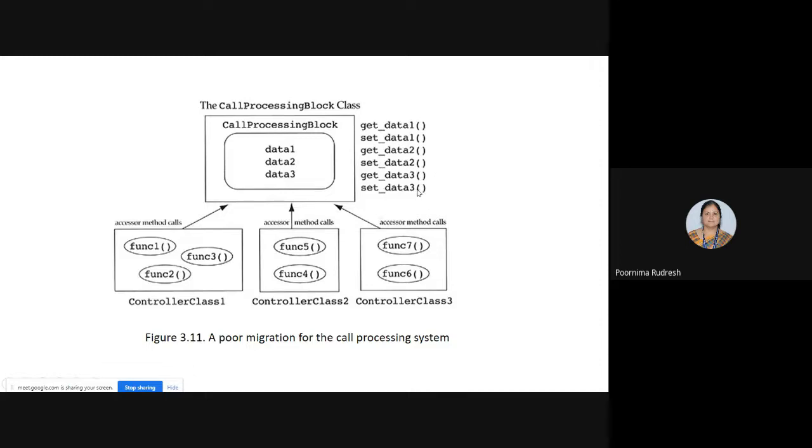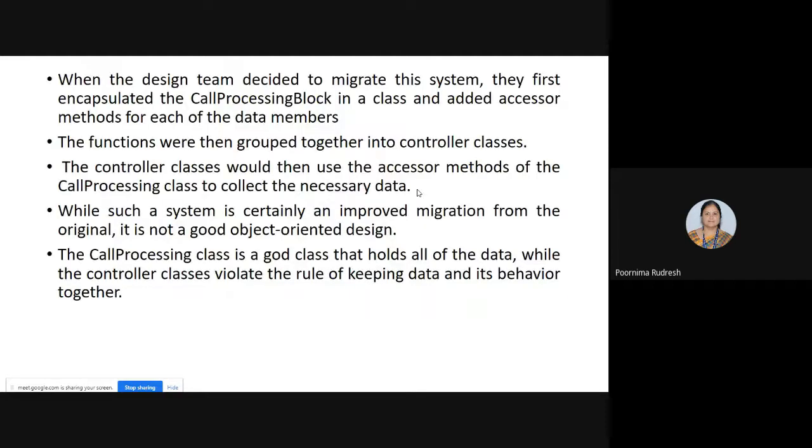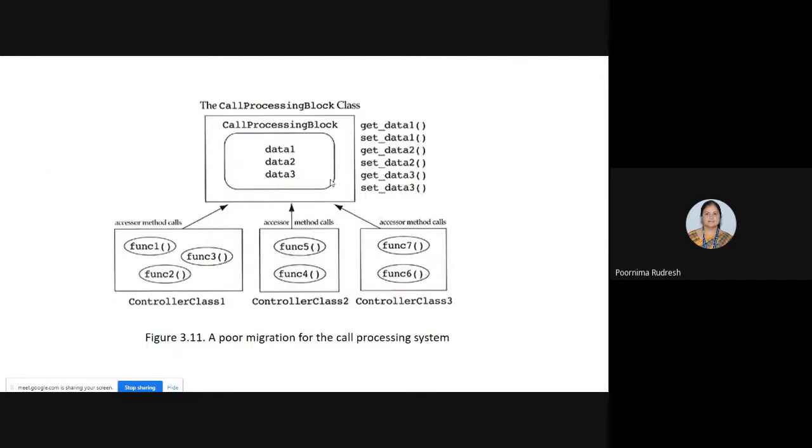So when the developers team is moving from an action oriented system to the object oriented system, what is the first step they have done? They first encapsulated the call processing block in a class, and they created different accessor methods for each of the data members. Now is it clear?